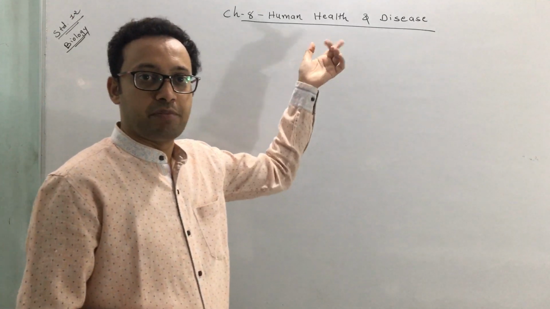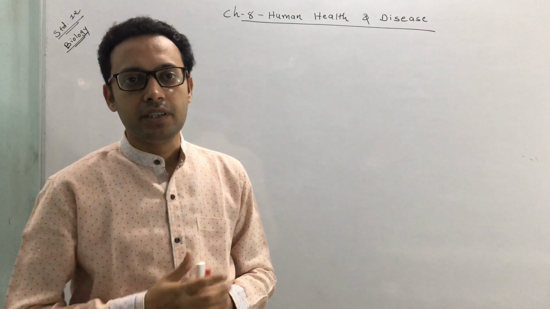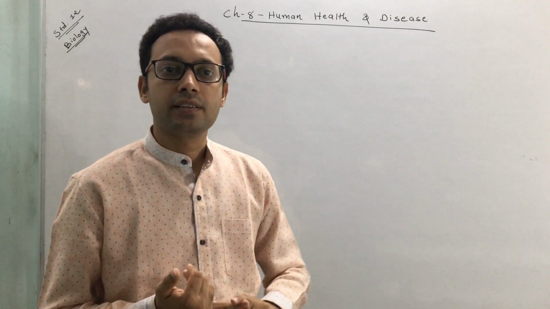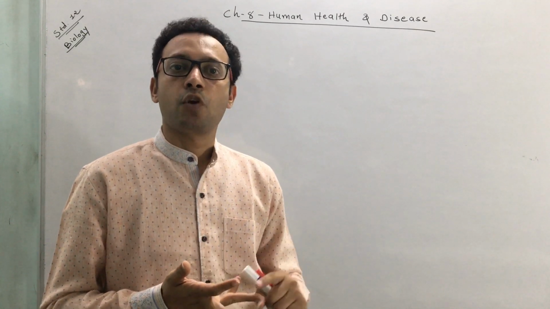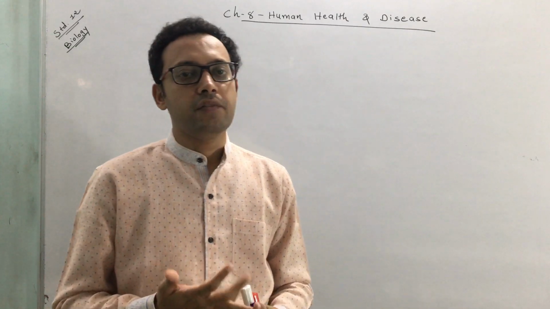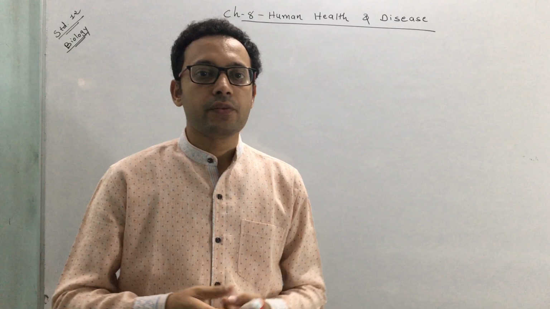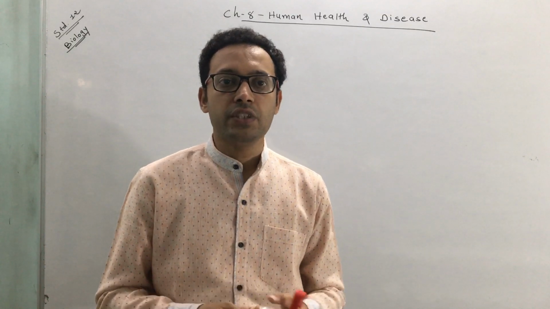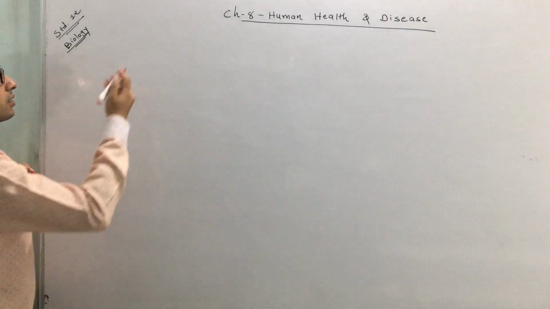We have started with chapter number 8, Human Health and Disease. In this chapter, we have learned various aspects of health, diseases, types of diseases, some commonly occurring infectious diseases found in humans, and we have also discussed immunity. Now we will move ahead with another disorder which affects human beings, and this disorder is AIDS.